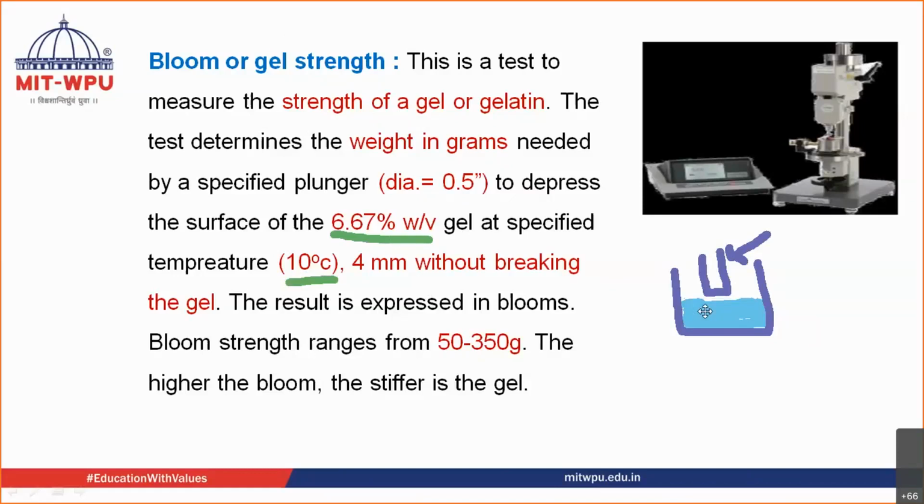So for this gelatin solution, which is 6.67% weight by volume and whose temperature is maintained at 10 degrees Celsius, this plunger, which has a diameter of 0.5, how much weight is required to be exerted on this plunger so that it is depressing this gelatin shell without breaking it?